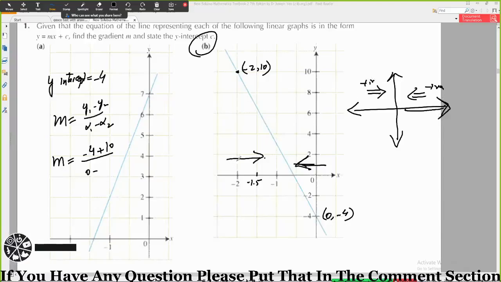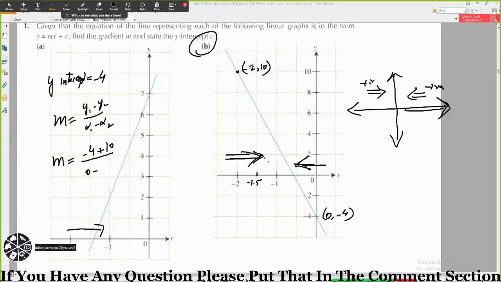If you move like this, this will be your final value, this will be your initial value. If you move like this, first you will get this point, then you will get this point.